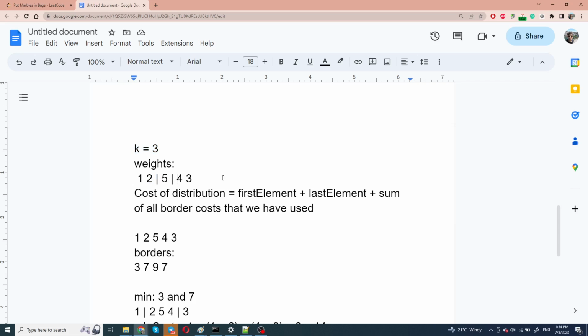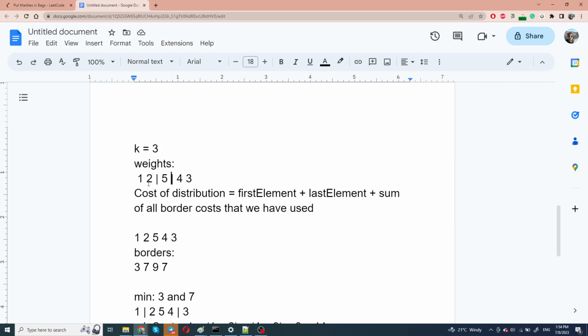Okay, so let's come up with another definition, which is the cost of a border. I'm stating that the cost of the border is the sum of the 2 elements that are adjacent to this border. So for example, the cost of this border is equal to 2 plus 5, which is 7.